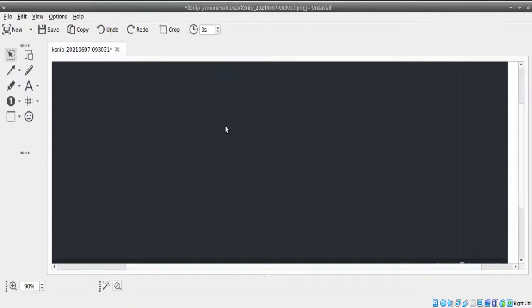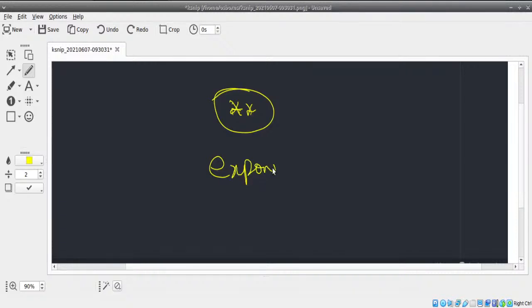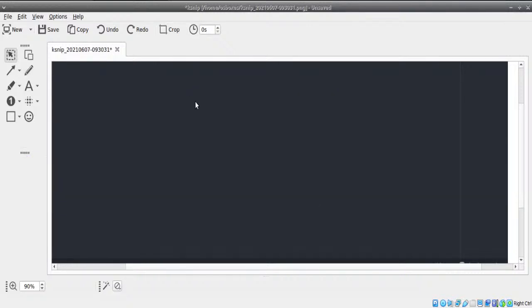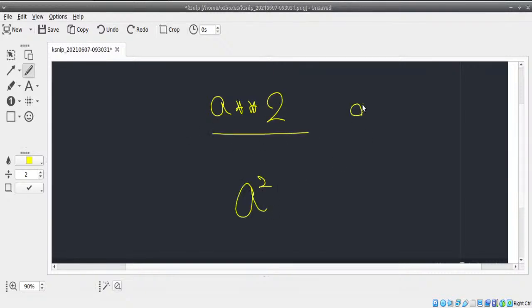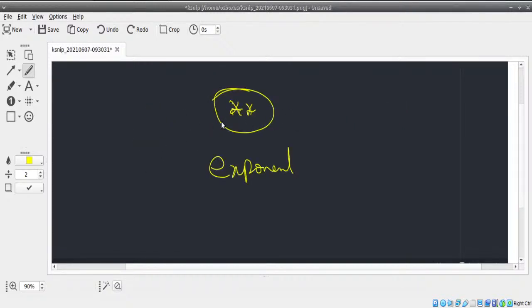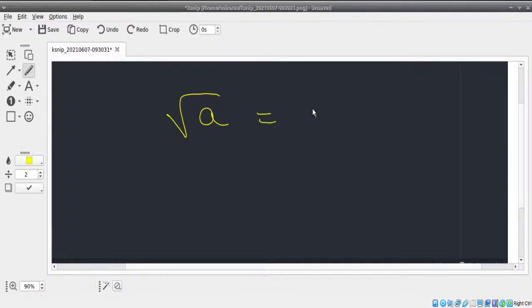In Python, you have a particular operator called double star. Double star is an exponent operator. So whenever you have a double star 2, it will return a square. Whenever you have a double star 3, it will return a cube. But what I need is square root. Now if you remember, square root of a is the same as a to the power of 1 by 2, right? So I can do this as a to the power of 1 by 2. This should give us the square root.